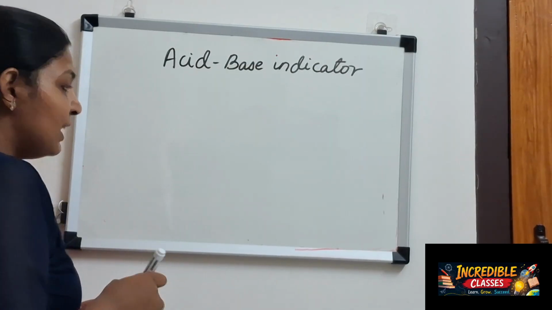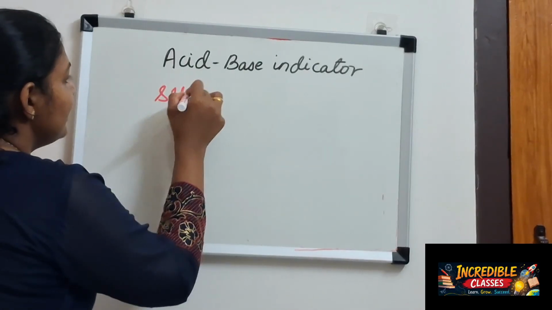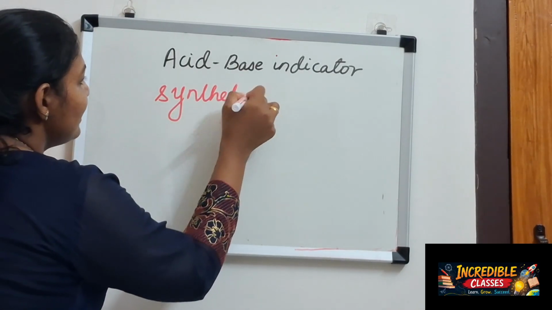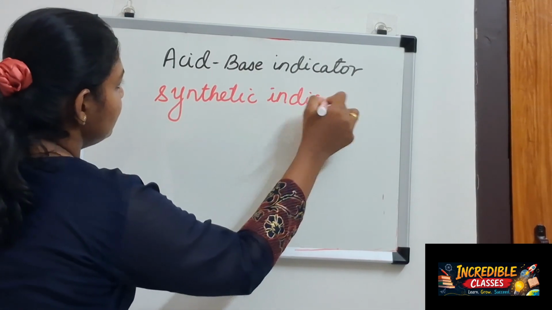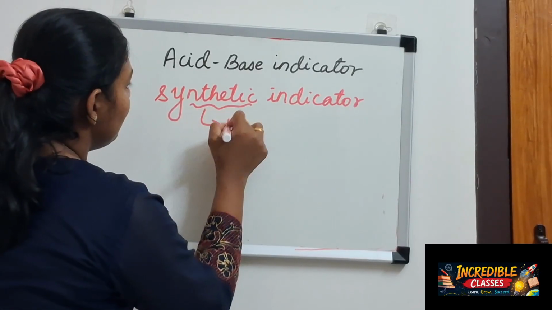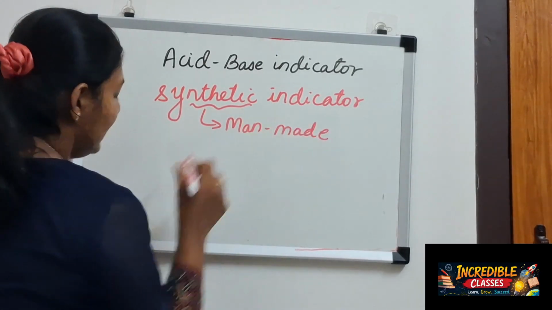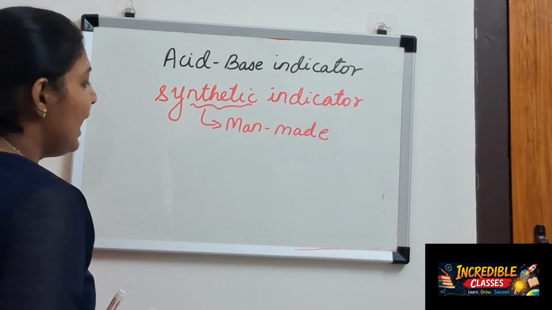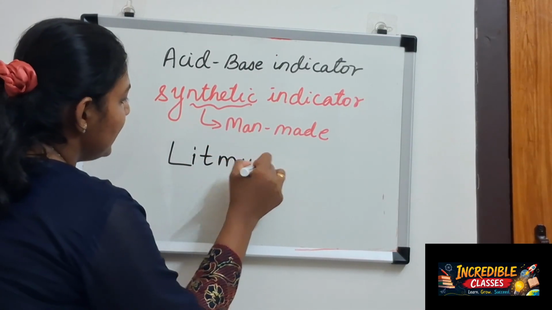The second type is synthetic indicator. What is the second type? It is synthetic indicator. Okay, synthetic means man-made indicator, and an example that we have is litmus paper.